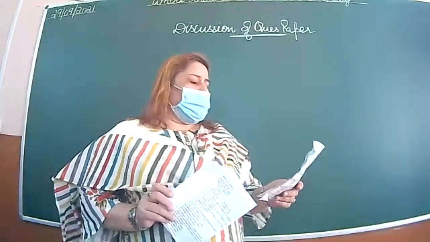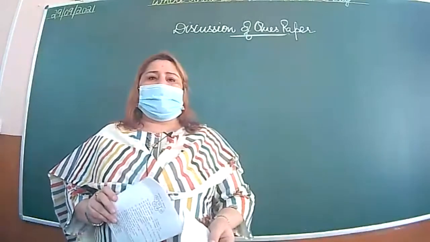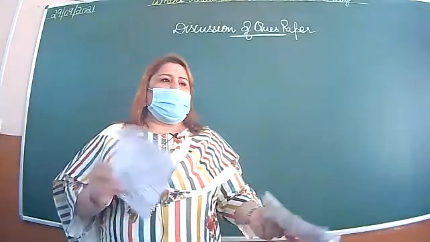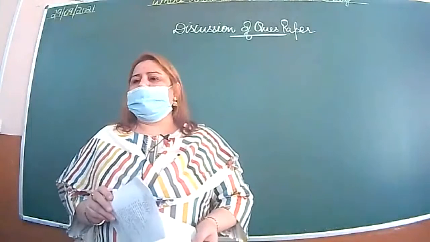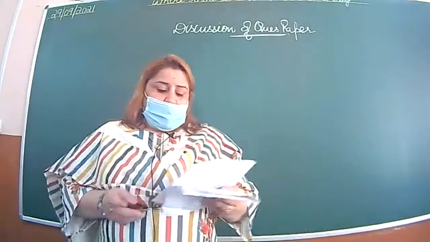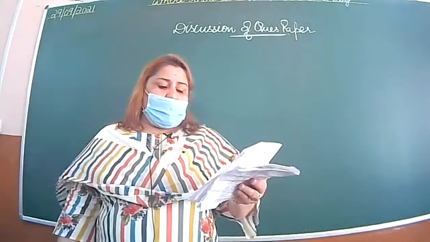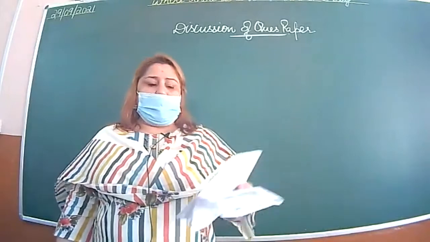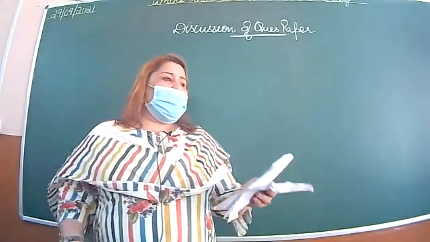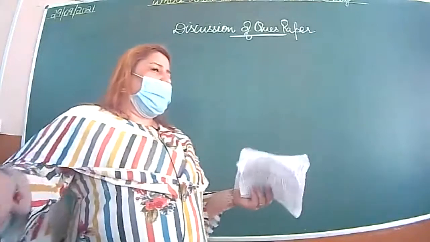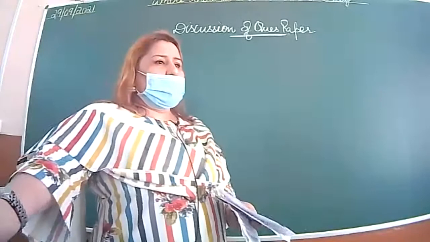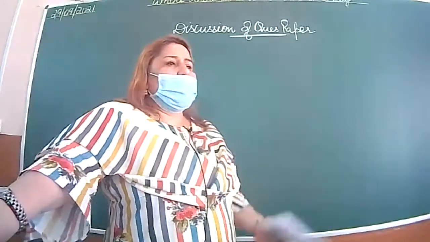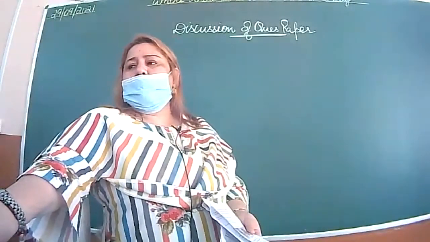Otherwise half mark is deducted. Then 2 advices given by this. Any 2 advices: constant speed, moderate speed, stop your vehicle, anything you had written, 2 marks. Okay. On the other side, how was coal formed? Can it be prepared in the laboratory? That is again, how coal was formed, the full explanation, and why it is not prepared in the laboratory. The reason is written with it: because it takes millions of years. That's why we are not able to prepare it.